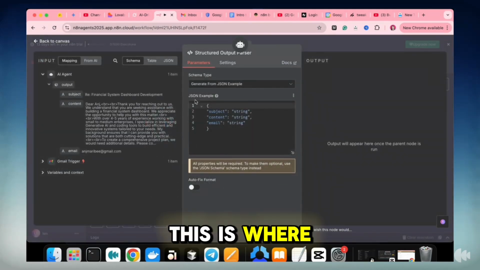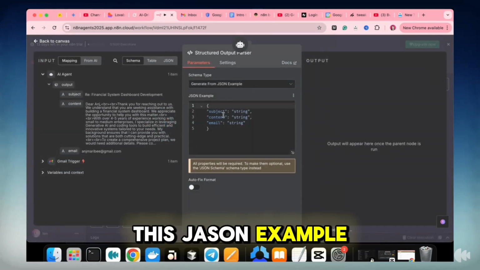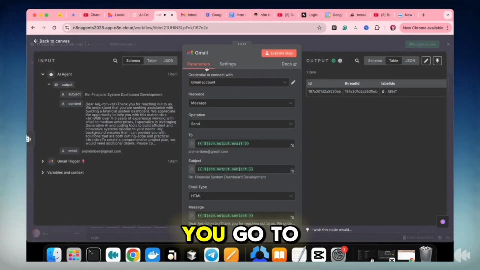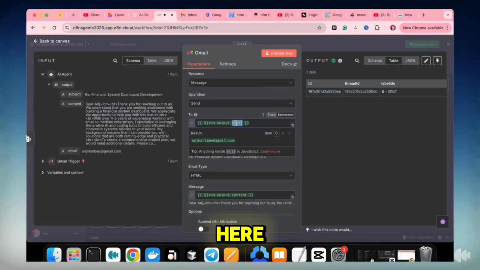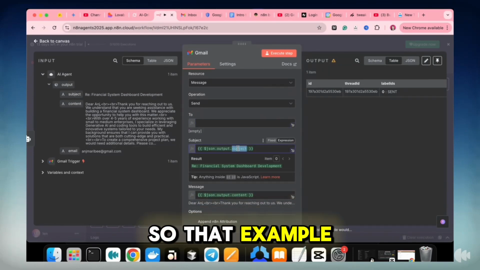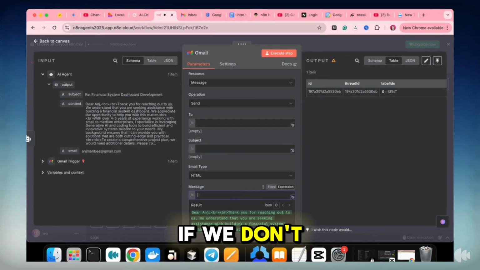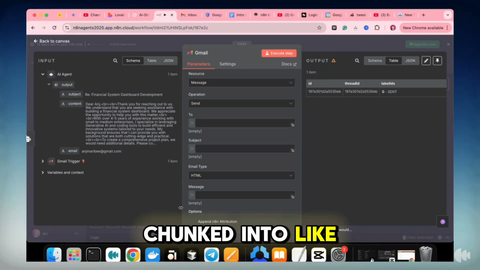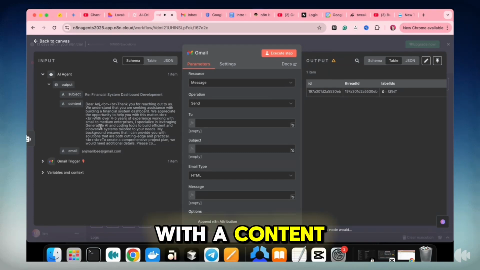This is where this JSON example is mentioned on here, so that when you go to your Gmail node, you're able to see three specific input fields you can drag and drop onto here. In that example, if we don't have the entire info parsed, you'd only see the AI agent's entire output chunked into one whole paragraph with the subject of the email and the content body.